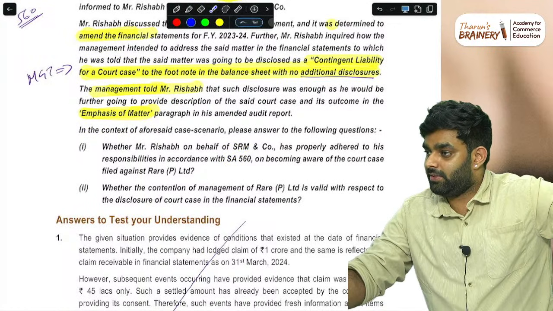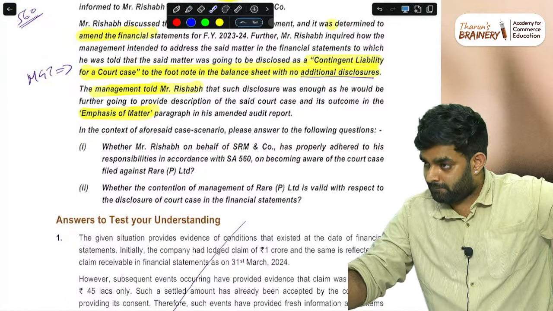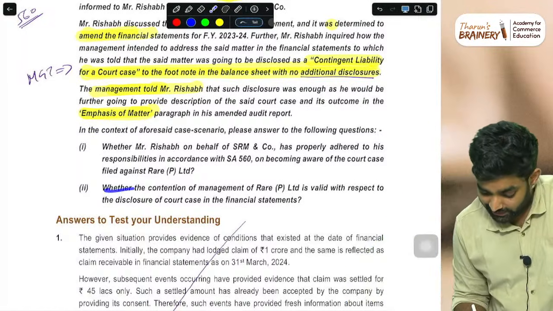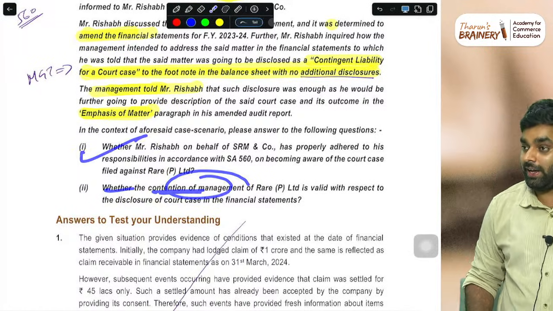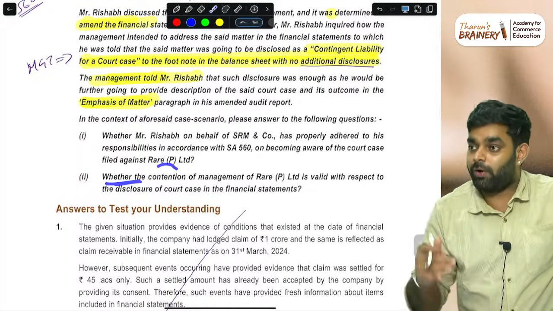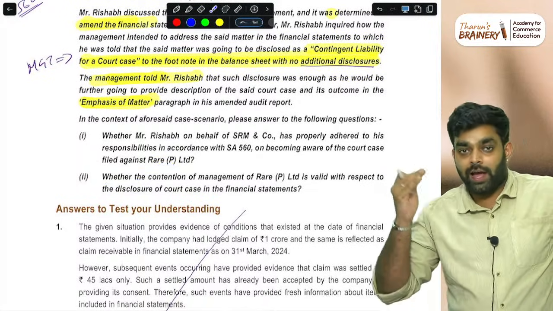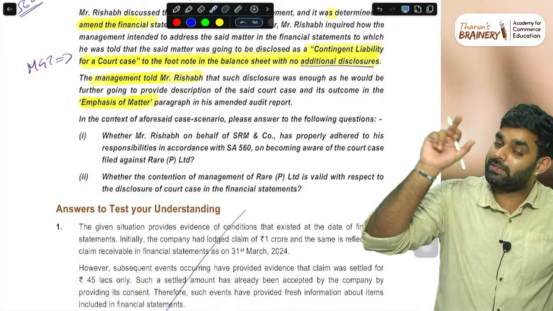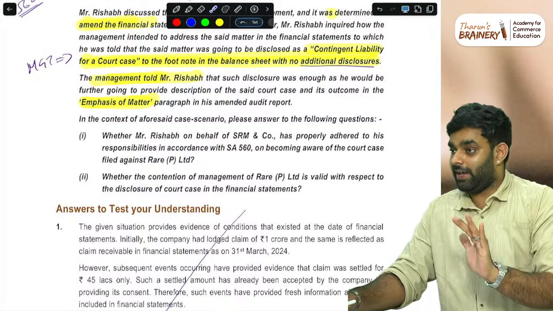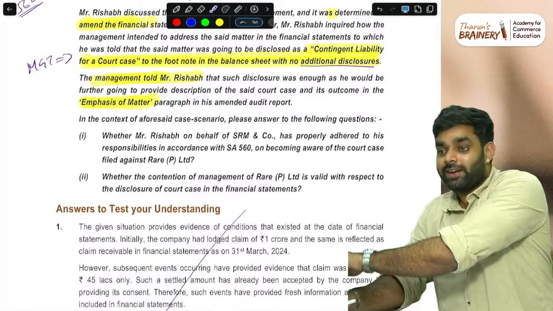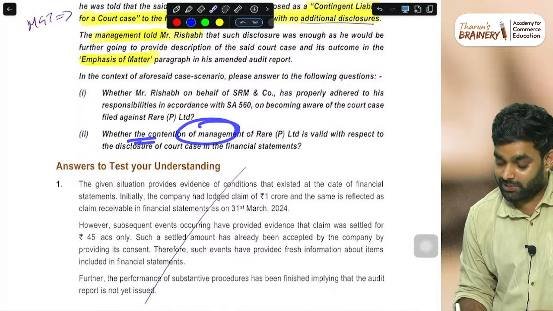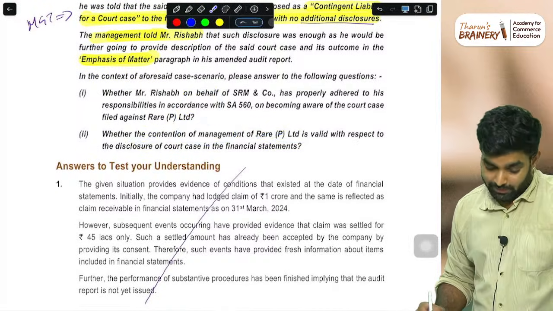Okay, auditor side. The question is whether the contention of management is correct. Management is the problem here. Because management amended the financial statements and we are also giving an amended audit report. But the problem is they are saying, you are putting an emphasis of matter paragraph, so this much disclosure is enough. That is the problem. SA 700 is applicable here, 560 plus 700. In the answer framing we have to see whether the contention of management is correct. Two questions, so two separate answers we have to write.